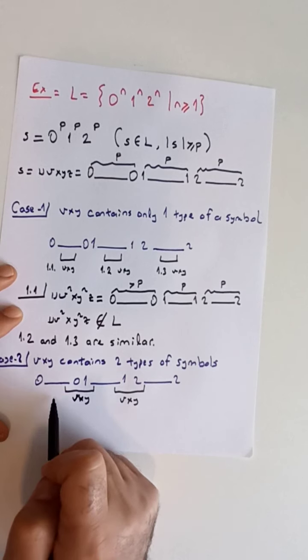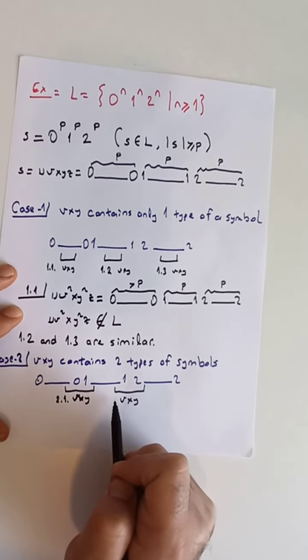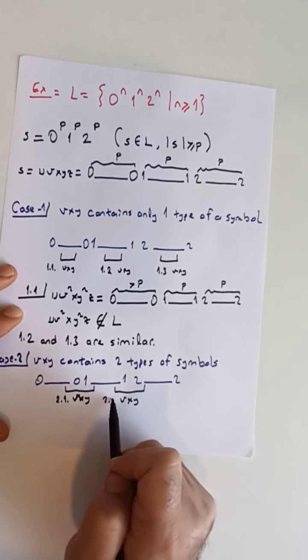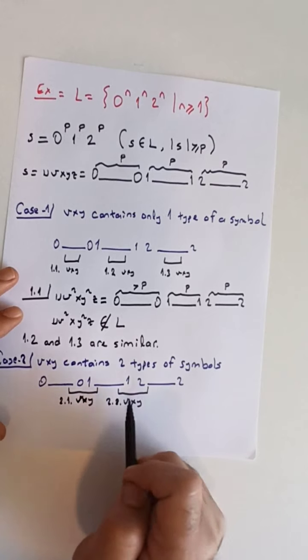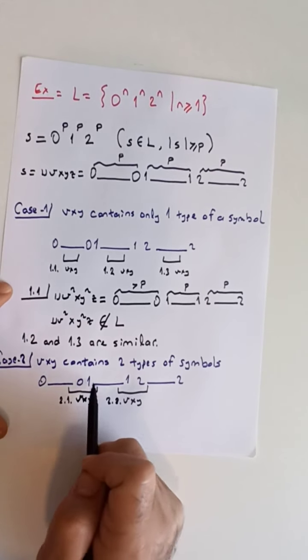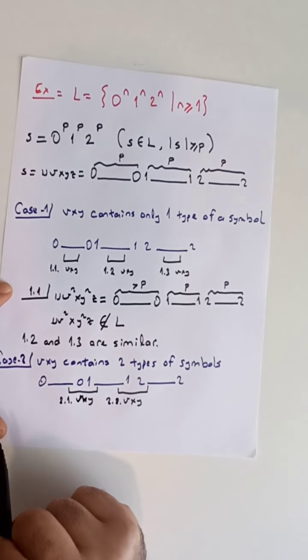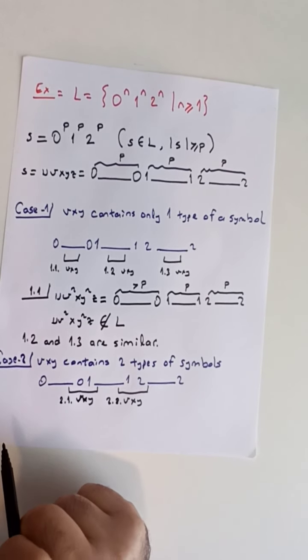Let's call this first case a subcase, number 2.1. Let's give a number for this one as well, 2.2. Let's again only investigate one of them because you should be able to see that the other case will also be very similar. Let's first concentrate on the subcase 2.1, where vxy contains zeros and ones.